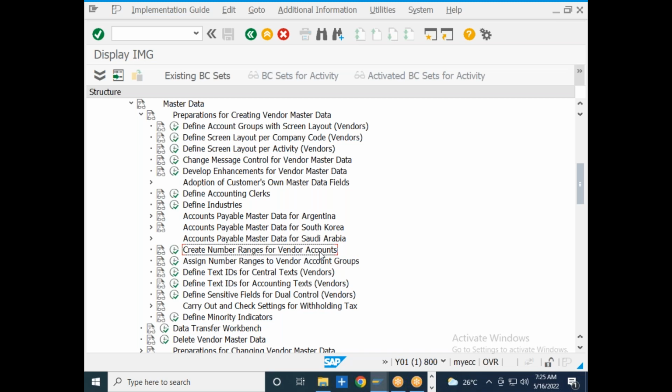Okay, so we can stop the session here today. Tomorrow we can continue. Tomorrow we are going to create the configuration related to the vendor master data. Then we will try to create the vendor master data once the configuration related to the vendor account groups is completed.